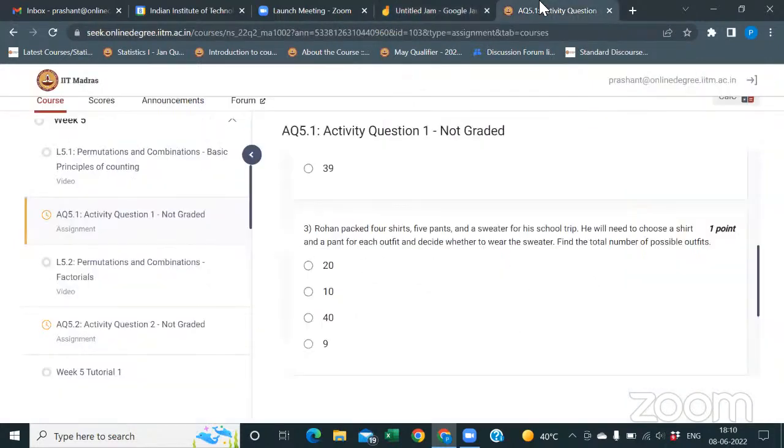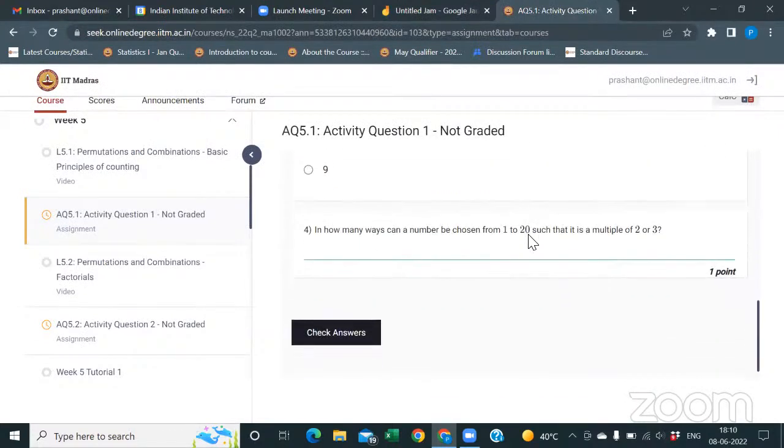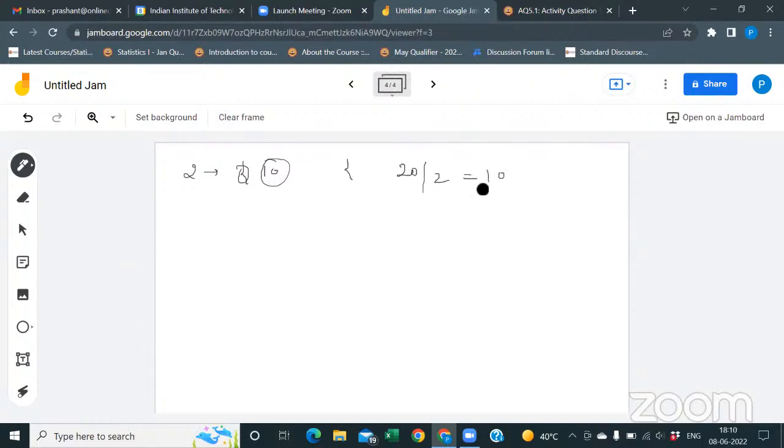And the fourth one. Okay, see, how many ways can a number be chosen from 1 to 20 that is a multiple of 2 or 3? Can you tell me how many multiples of 2 are between 1 to 20? 10. There are 10, I mean it will be the table of 2. If you find 20 by 2, that means 10. And for multiples of 3, 18 divided by 3, that means 6. So there are 16.